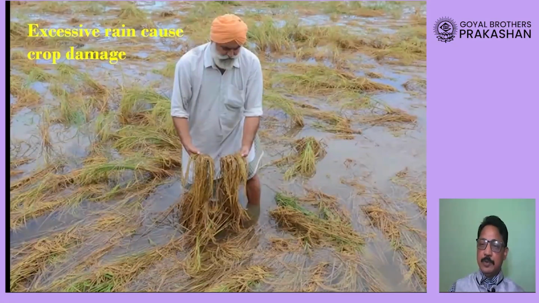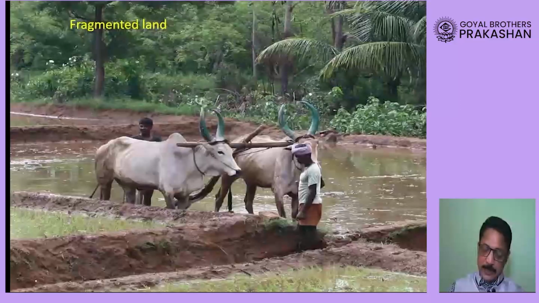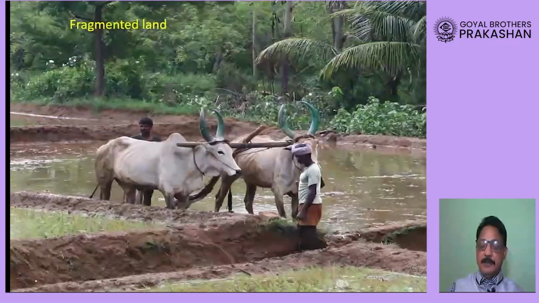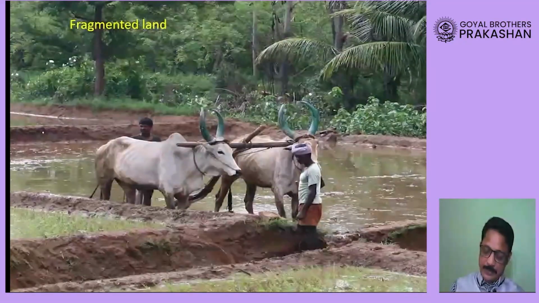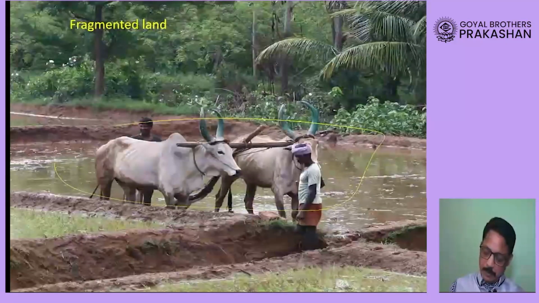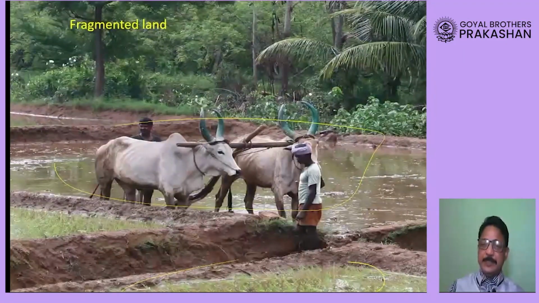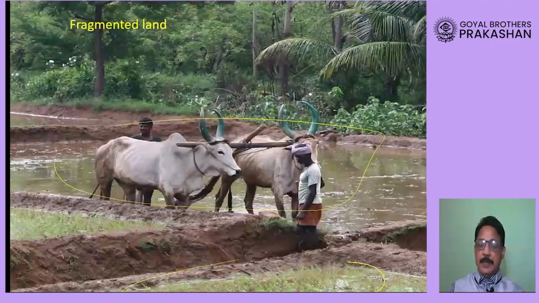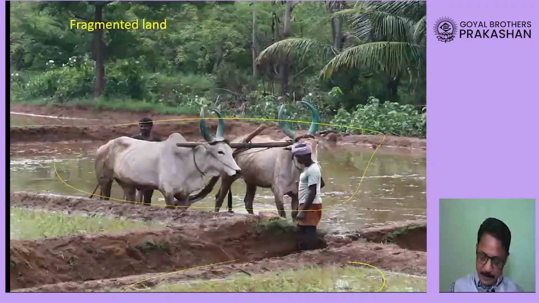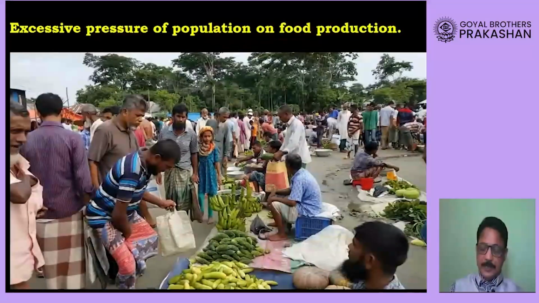So both are problems of our agriculture. Then a small piece of land which is also fragmented, you can see here such small fragmented pieces of land, makes the use of modern equipment very difficult, and because of that the production also decreases.